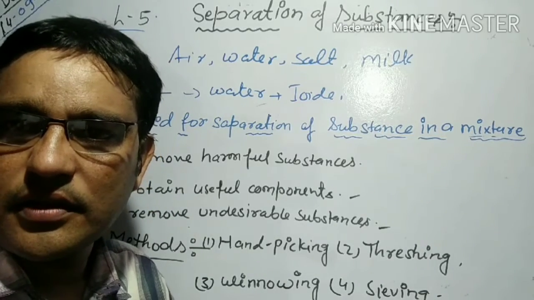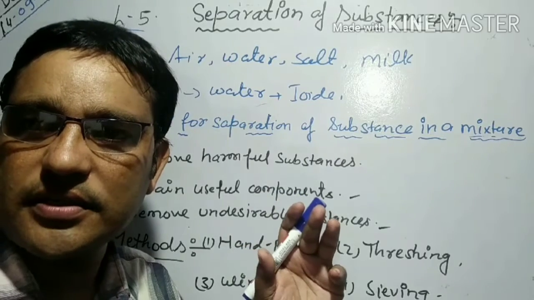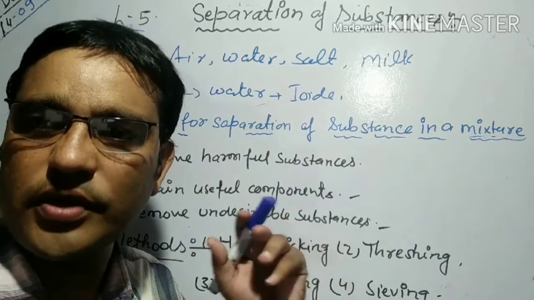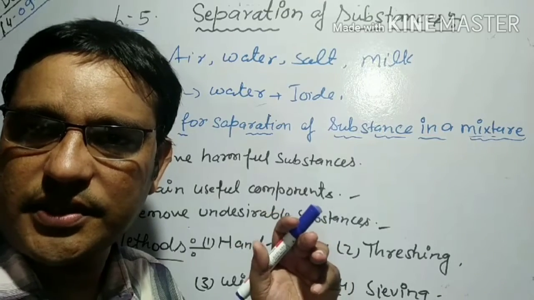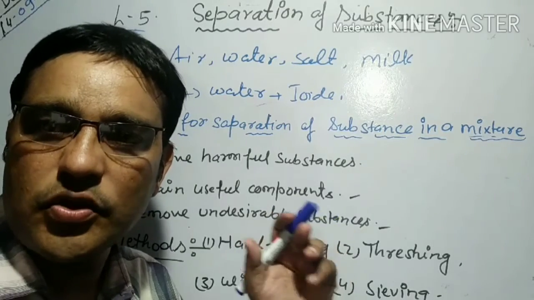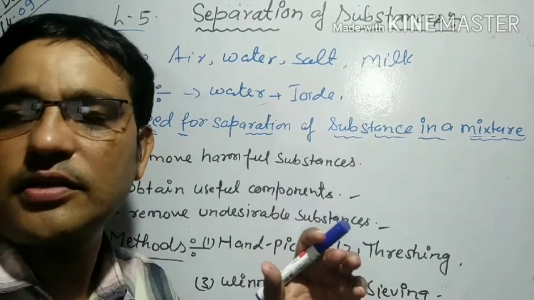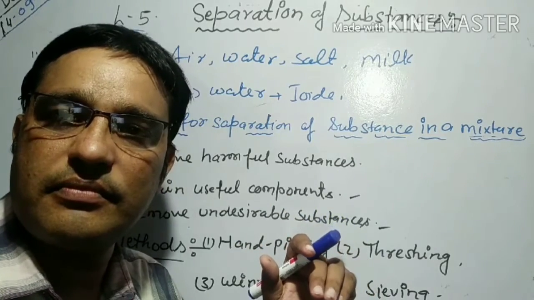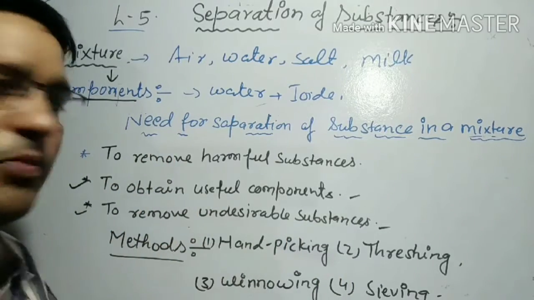We buy wheat, rice and pulses from the market. These foods usually contain small pieces of stone and insects. These pieces of stone and insects are harmful to us, so we separate them from the wheat, rice and pulses before using them.